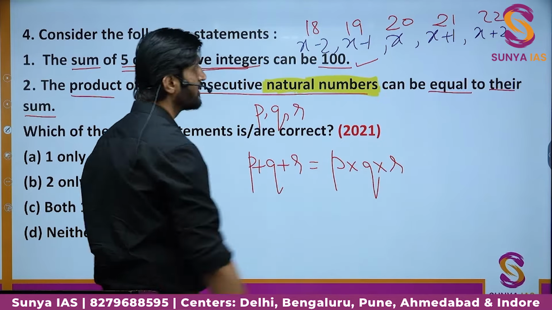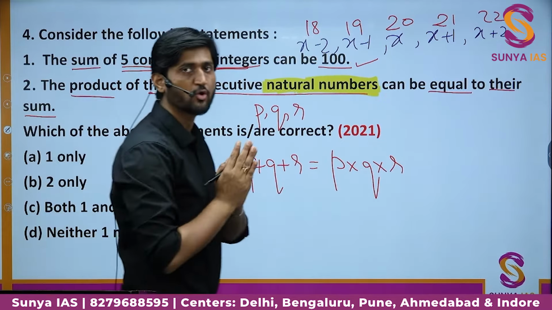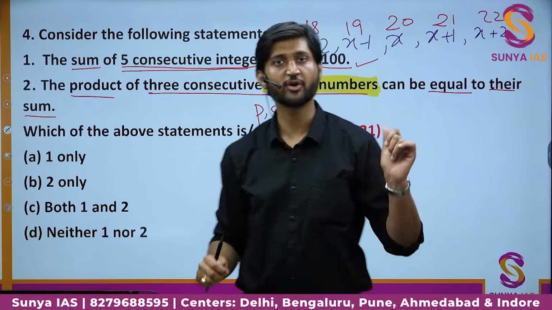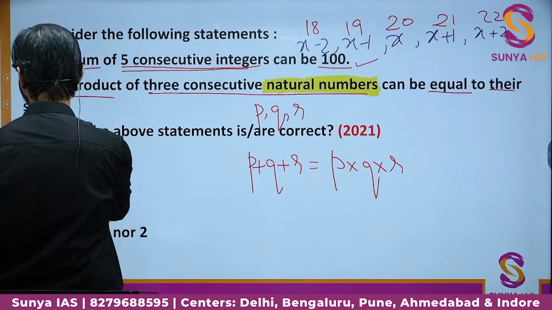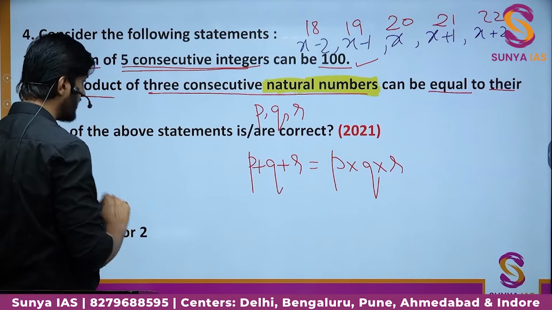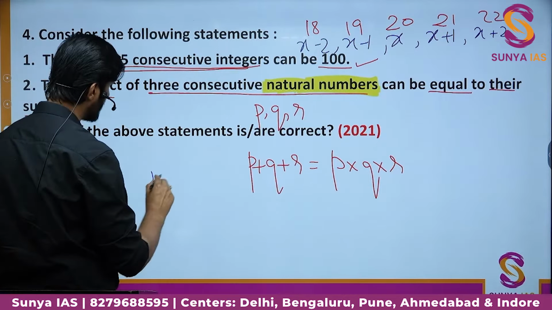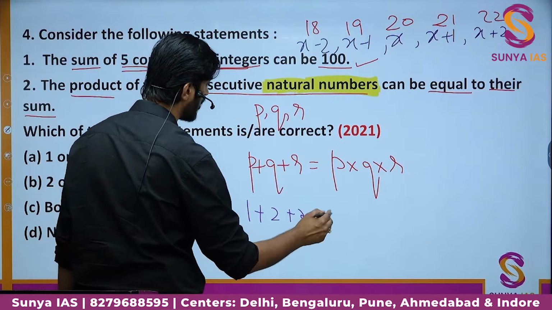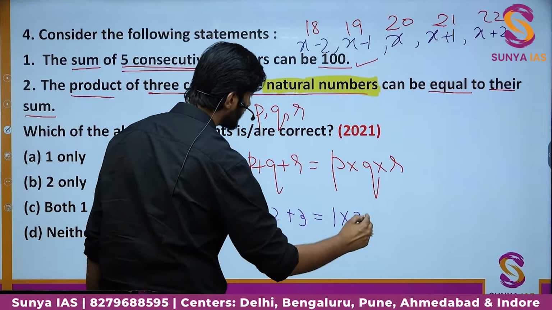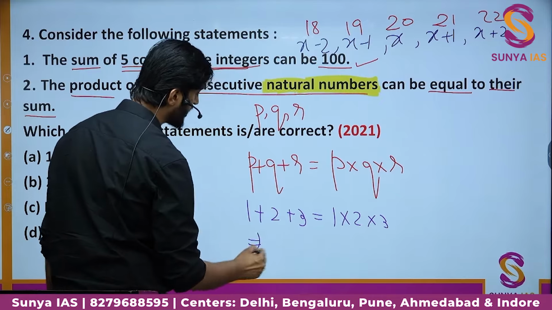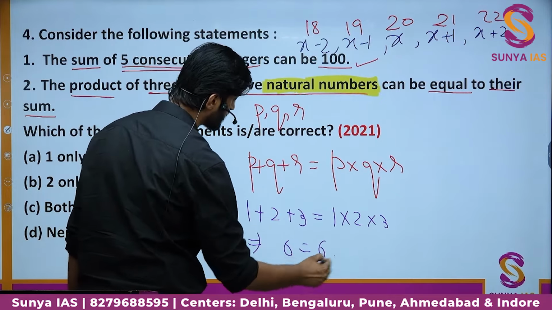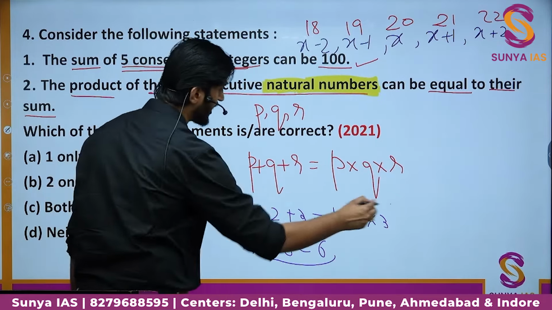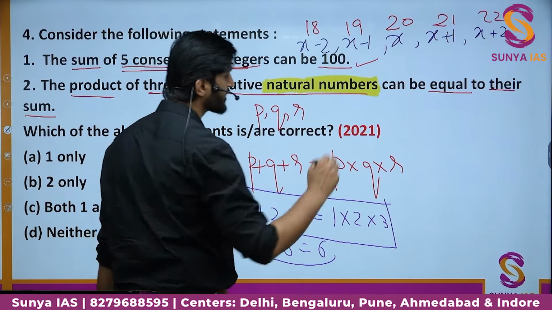into R. Now let me tell you one thing. There are only 3 such numbers which satisfy this criteria. Okay, so when we are talking about natural numbers, we simply have 1, 2, 3, because 1 plus 2 plus 3 is also equal to 1 into 2 into 3. When you add them up, you get 6. When you multiply them, you get 6. So only these values satisfy the criteria.